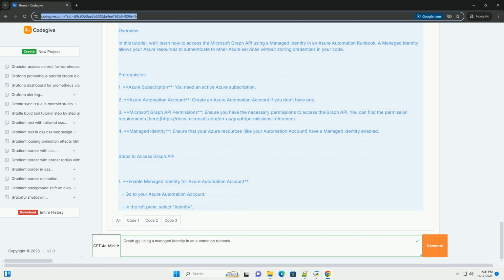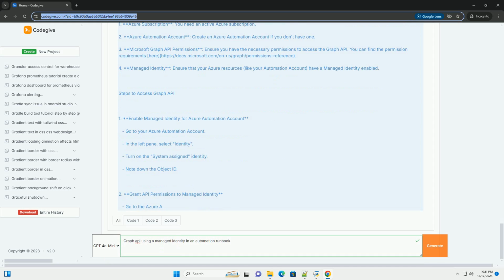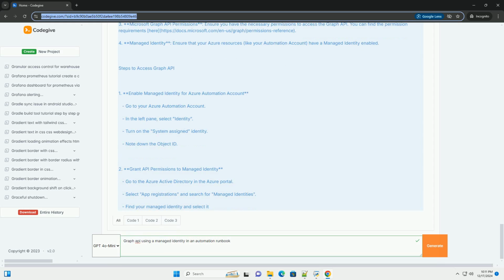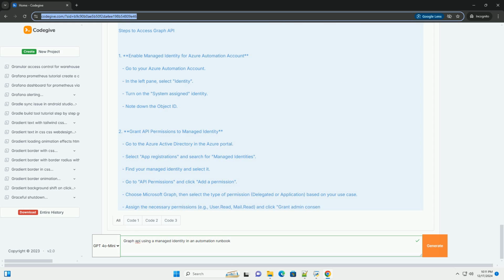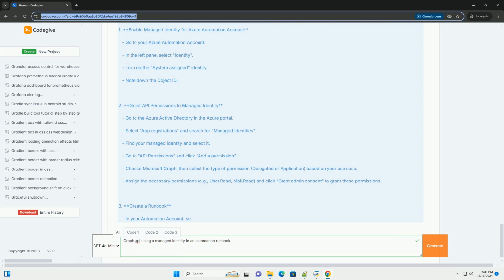Step 1. Enable managed identity for Azure Automation. 1. Go to your Azure Automation account in the Azure portal. 2. Under the Identity section, enable the system-assigned managed identity. 3. After enabling, make a note of the object ID of the managed identity.